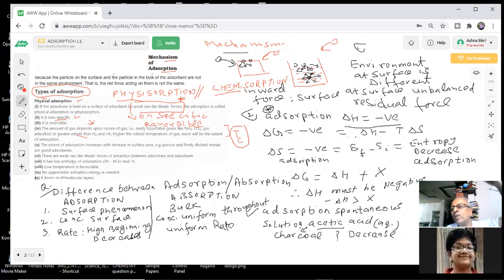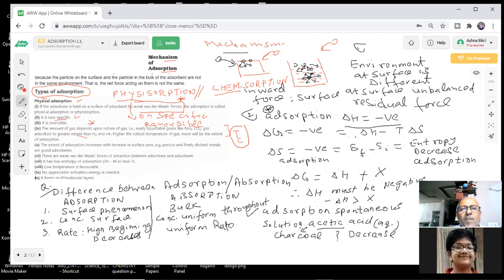Suppose you are cooling a gas. The temperature is decreasing. The one which has a higher critical temperature will liquefy first. Higher, yes, sir. Higher critical temperature. Okay? The gas which has a higher critical temperature will become liquid first. Nitrogen has a very low critical temperature, so it will be difficult to liquefy. Difficult to liquefy hydrogen gas. More easy to liquefy ammonia. Right? Yes, sir. If the attractive force is stronger, they will liquefy faster. The critical temperature will be higher.